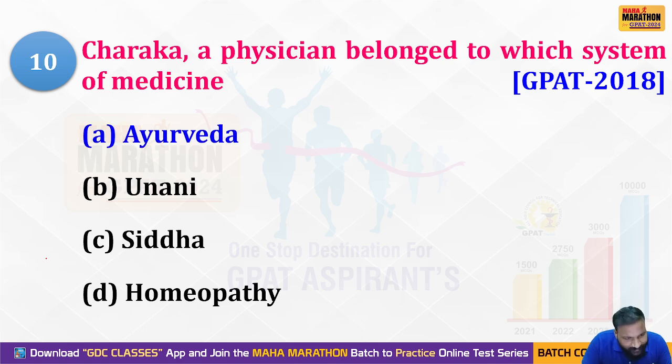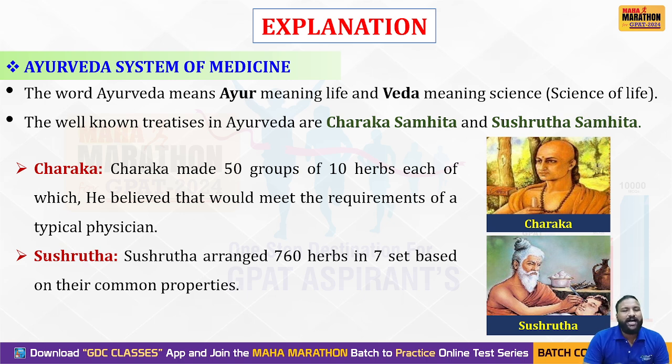We'll see the right answer. Yes, undoubtedly it's Ayurveda, because Charaka and Sushruta were the two important personalities who made significant contributions to the development of Ayurveda with respect to every subject or any aspect. Is it clear? The word Ayurveda means: Ayur means life, Veda means science, the ancient science of life. Charaka and Sushruta were the two important personalities, where Charaka is known to be the father of Ayurveda, while Sushruta is known to be the first surgeon,